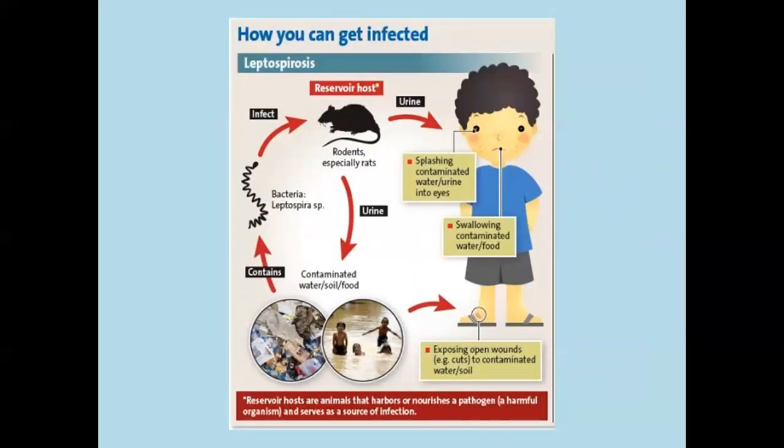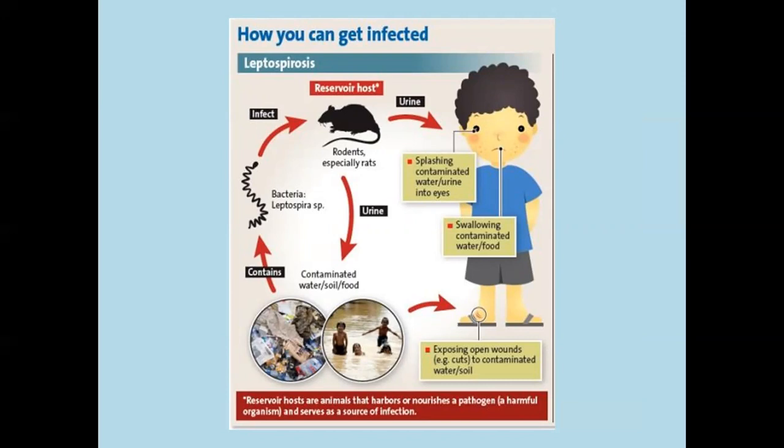We can see the infected microorganism which is present in the contamination of waste products. For example, take the bacteria Leptospira, which is carried by rodents, especially rats. So the rat is infected with the bacteria, or the rat is a reservoir host carrying the microorganism. The rat passes urine and feces, as we already saw, in places where humans inhale it.